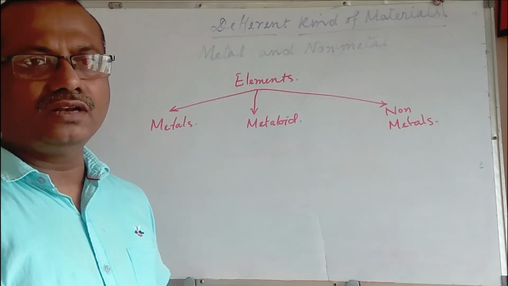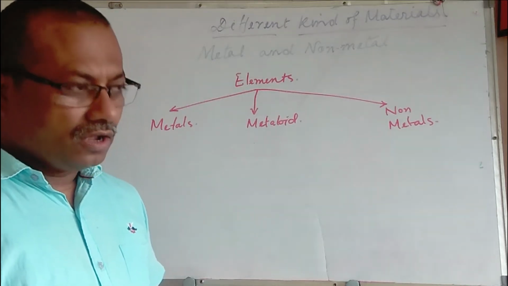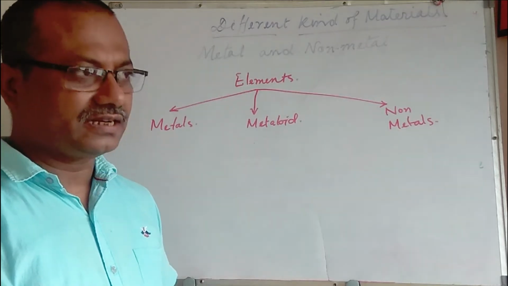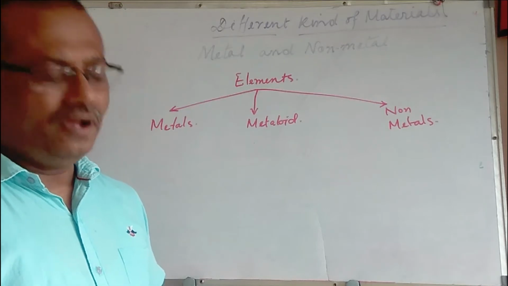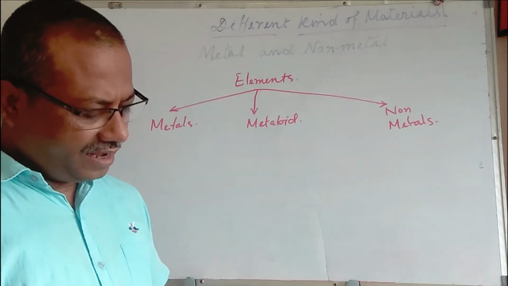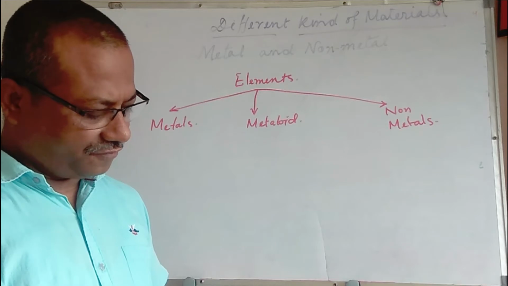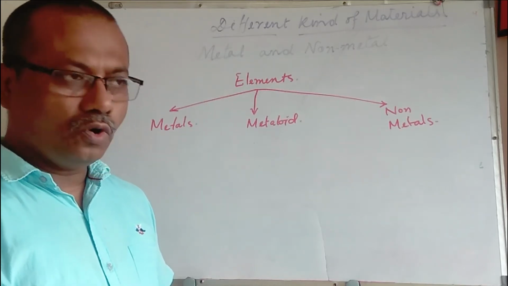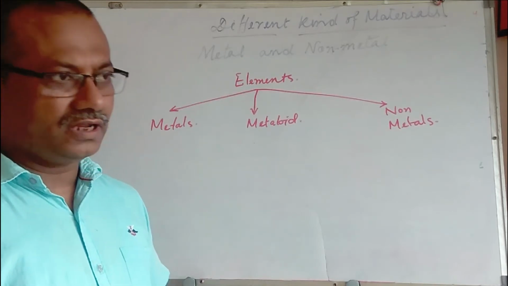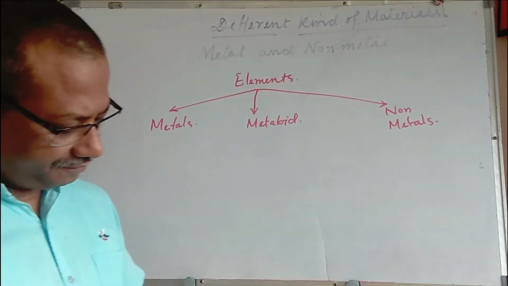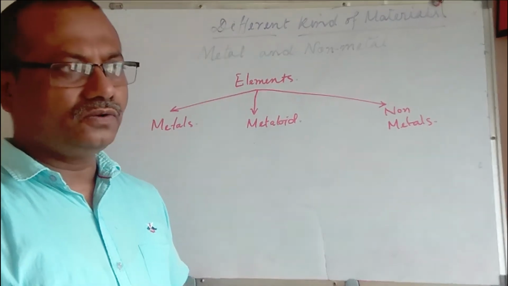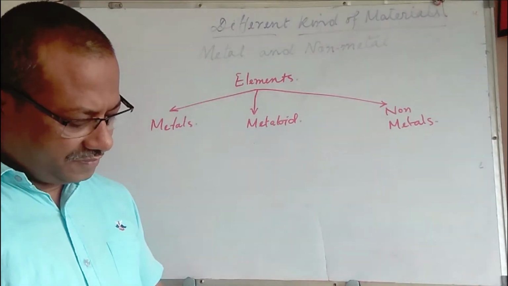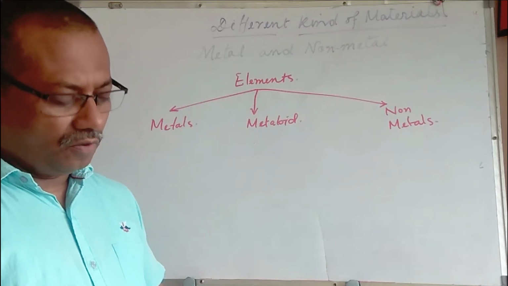They are found in combined state, as combinations of oxides, sulfides, carbonates, silicates, etc. of the metals. Very rarely they are found in free state in nature. For example, gold, silver, platinum. Gold, silver, platinum are found in pure states because they do not easily react with any other substances. These metals are known as noble.